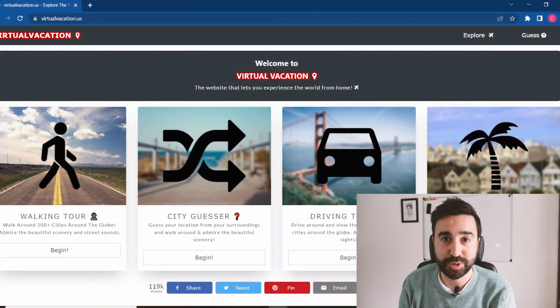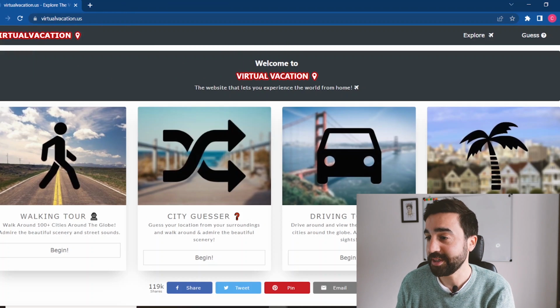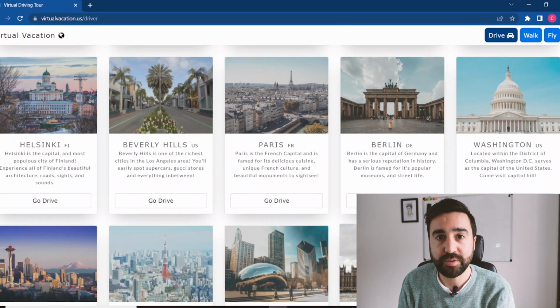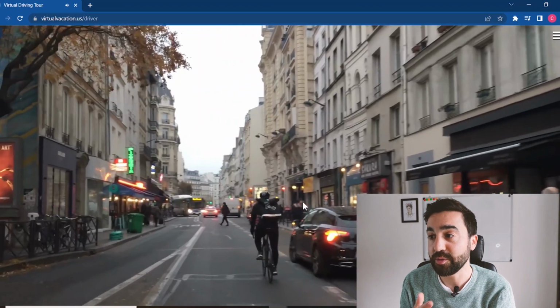Now, the next activity I want to share with you is not using the present continuous, but using vocabulary that we've recently studied on places in a town. So what I'm going to use to do this activity is the driving tour. So I'm going to click here. Let's choose Paris. So we're going to be driving through Paris, and I'm going to ask my students to think of all the vocabulary of places in a town that they're familiar with or they remember.